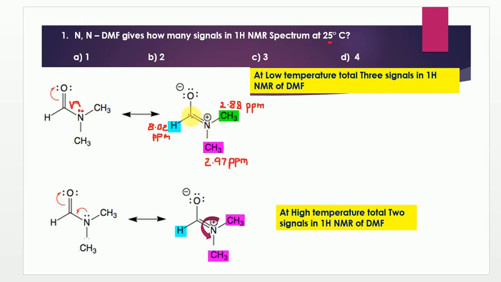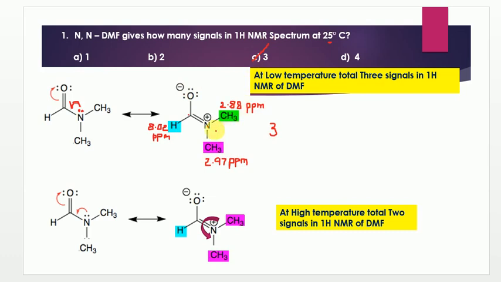Because this bond is rigid, it does not show rotation, and the two methyl groups are chemically non-equivalent. You can see that this methyl is closer to the oxygen, O minus, and this methyl is close to the hydrogen in space. That is the reason it will show two different chemical shift values. So overall, DMF at room temperature usually shows 3 signals. So option C will be the right answer.